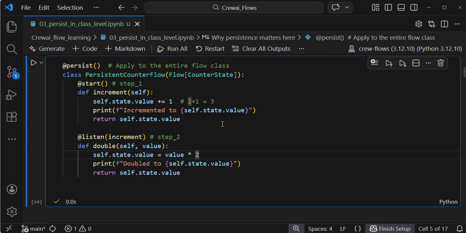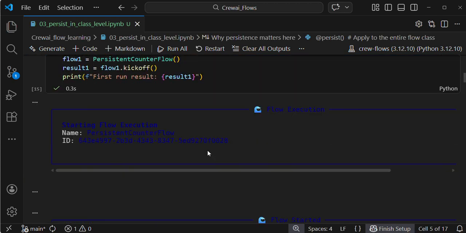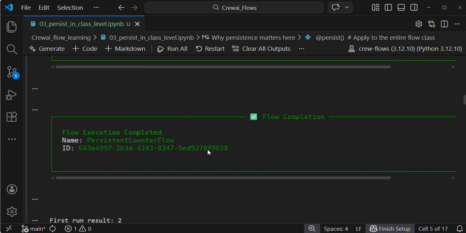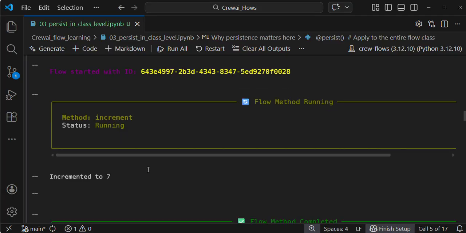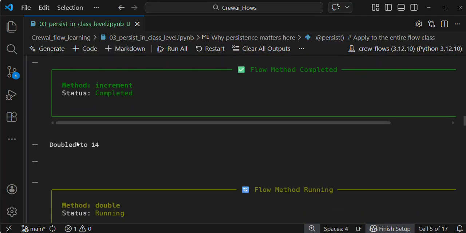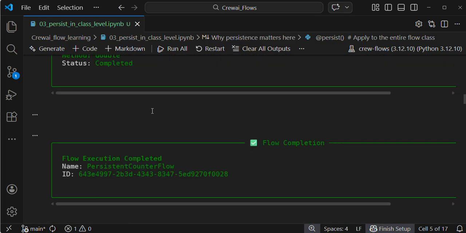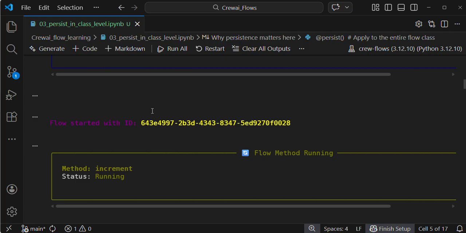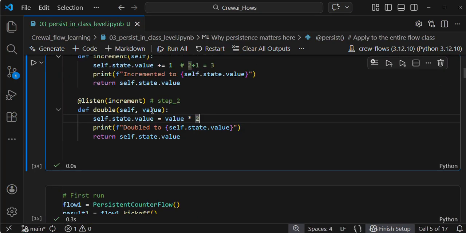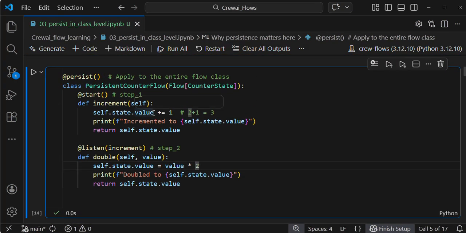Again I kick off the same object. In that case, 6 plus 1 is 7, and 7 multiplied by 2 is 14. That's why you are seeing here: incremented to 7, doubled to 14. I hope you get it, guys. Currently my state is 14. Here my self.state value is 14 because I save the entire state for this particular flow.